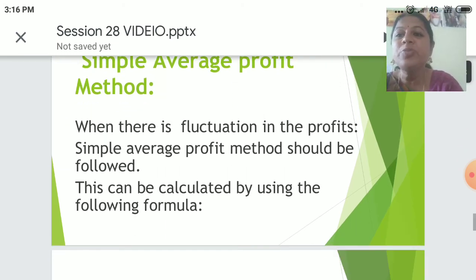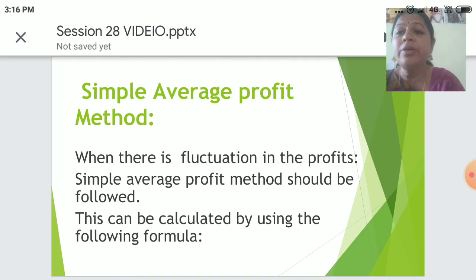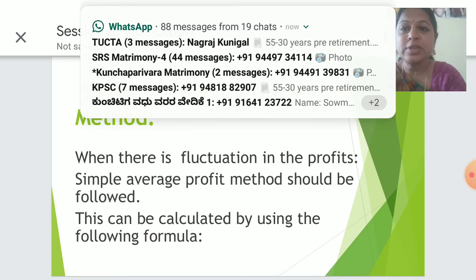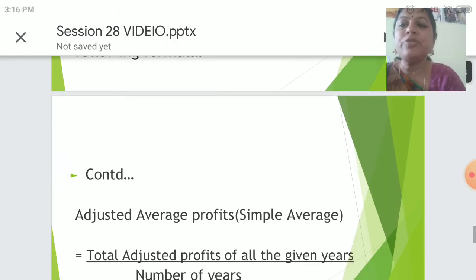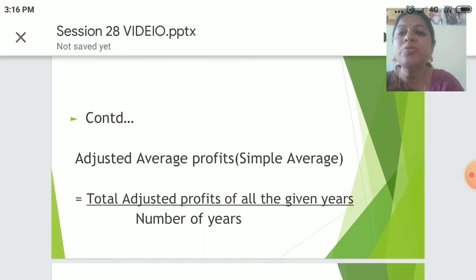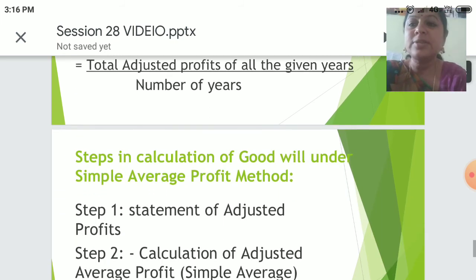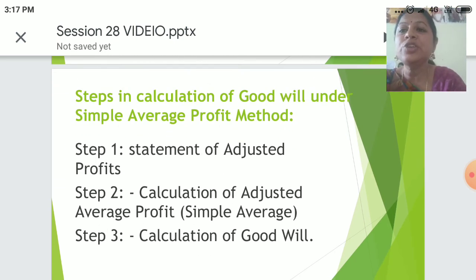Simple average profit method. When there is fluctuation in the profit, simple average profit method should be followed. This can be calculated by using the formula. So, what is the formula? Adjusted average profits in simple average equals total adjusted profit of all the given years divided by number of years.